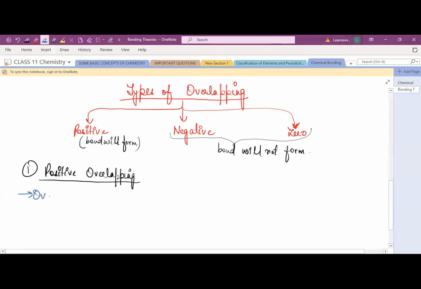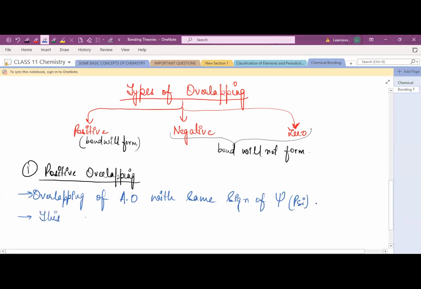Now write down: overlapping of atomic orbitals with the same sign of wave function. The psi is your wave function. This results in attractive forces, which leads to the formation of a bond.